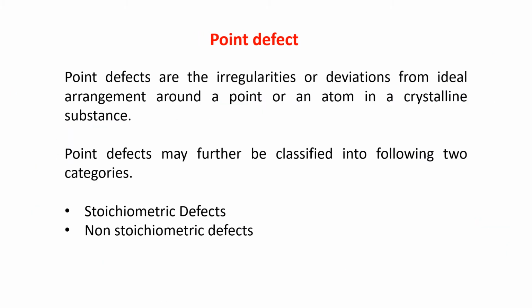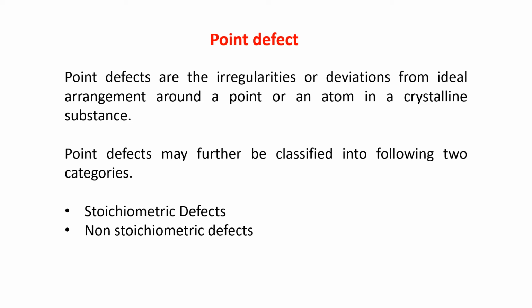Now next is coming to point defect. Now in point defect we are having two things that I told you. Just remember that slide, that is the flow chart I have given. Point defects are categorized into two categories. The one is stoichiometric and the other non-stoichiometric, and stoichiometric is having 4 and non-stoichiometric is having 3. All we will discuss. So first let us see what is point defect.